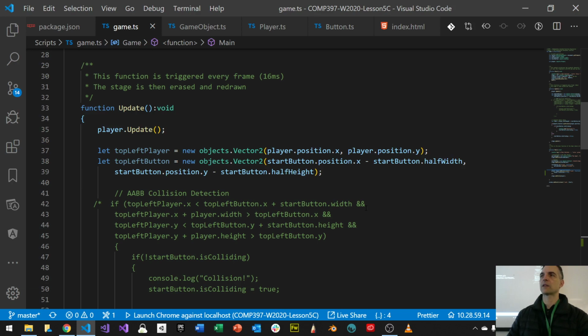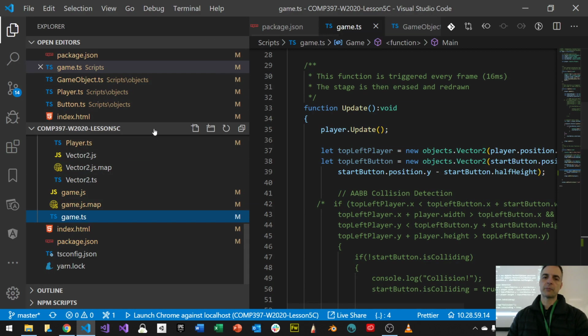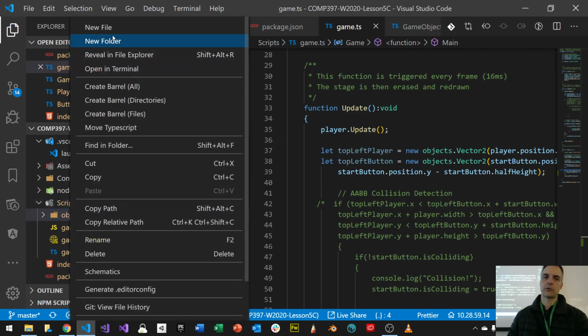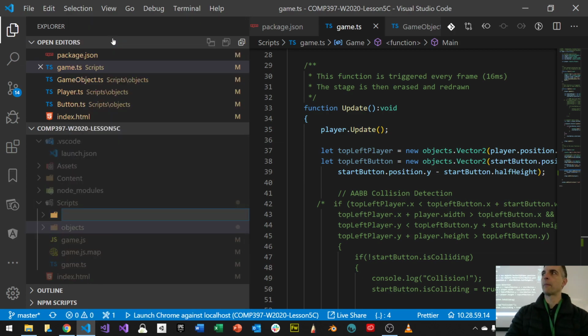We have to make something so if I have multiple scenes, what if I have 5 scenes, 10 scenes, 100 scenes? And it's not just the player I want to check, it's something else. This is very specific. Do I have to rewrite all this code over and over again? I mean, I could make a function, right? But it's better if I make something that's more of a manager. So I'm going to go into my files here, and I'm going to create a new folder under my scripts folder. I'm going to call this folder managers, like this.